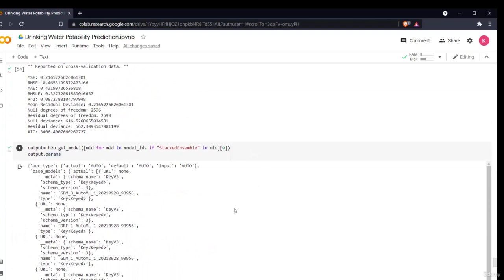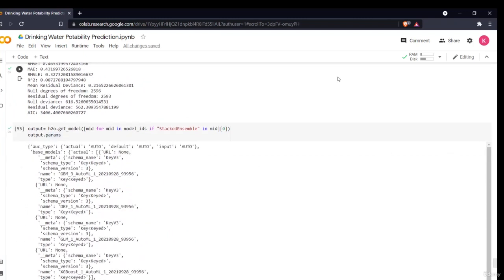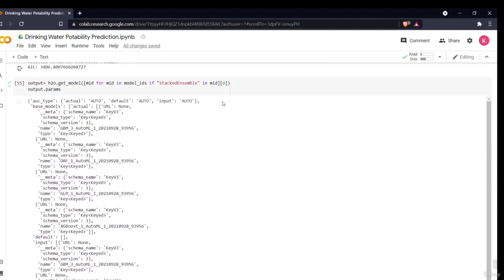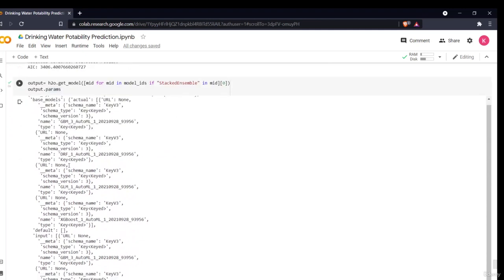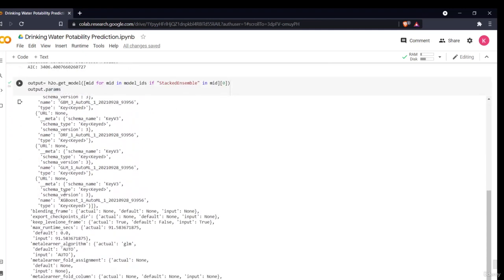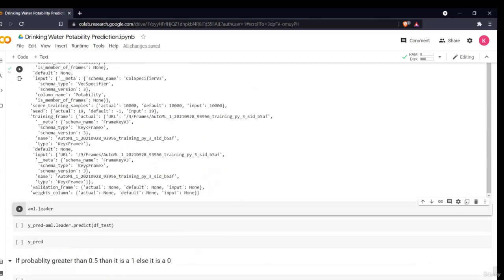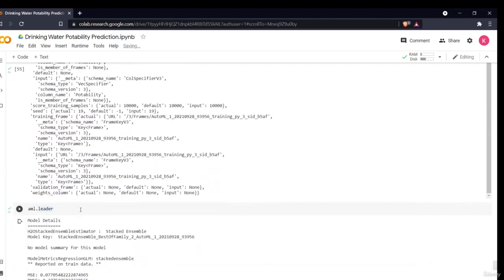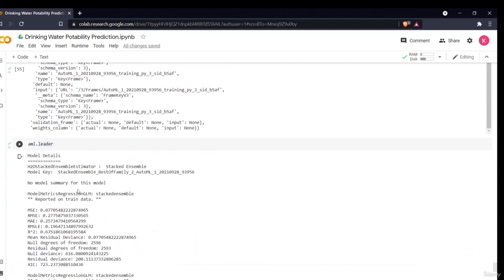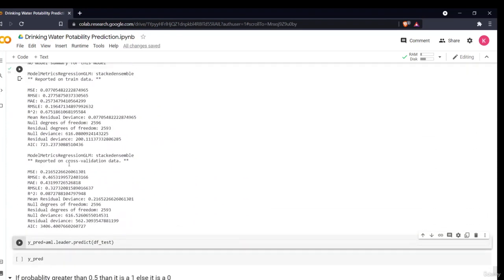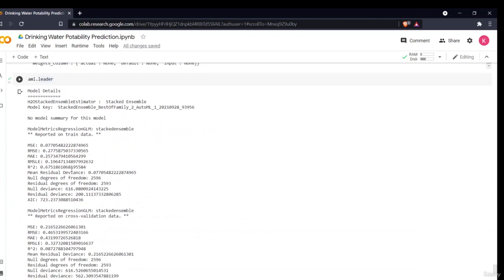The documentation of H2O is so good that it gives you each and every parameter which was used, so that you can explain your model in a much better way. That means it is very good documentation. Metalearner algorithm, metalearner fold assignment, fold column, nfolds parameters, all the different things, right? Then you'll see what the aml.leader is. Again, I'm checking what my leader is, what my best performing model is. This is my best performing model, and these two are my leaders.